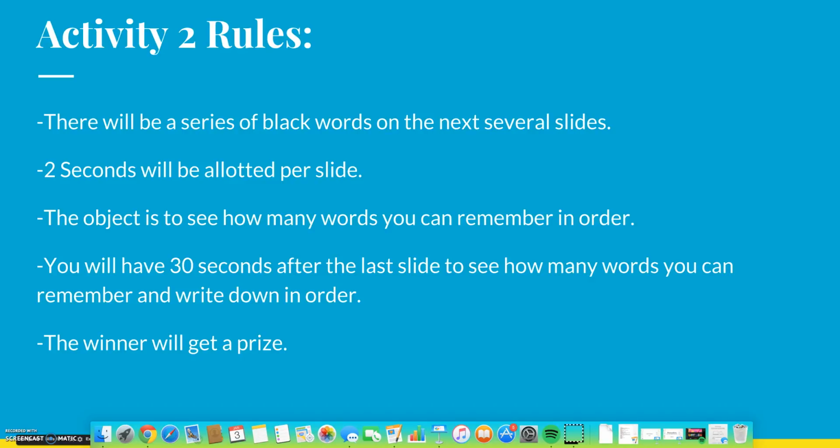There will be a series of black words on the next several slides. 2 seconds will be allotted per slide. The object is to see how many words you can remember in order. You will have 30 seconds after the last slide to see how many words you can remember and write down in order. The winner will get a prize.